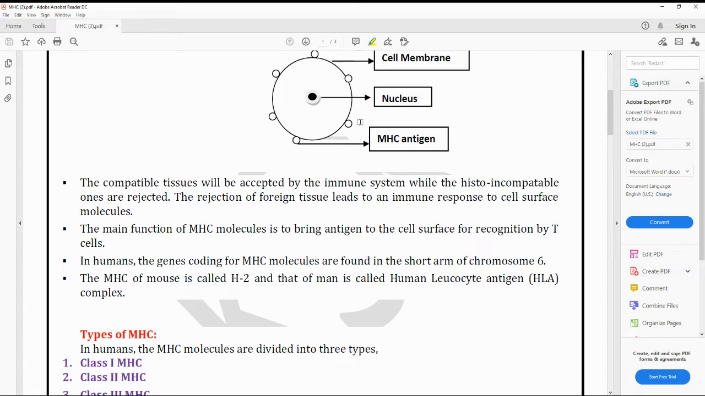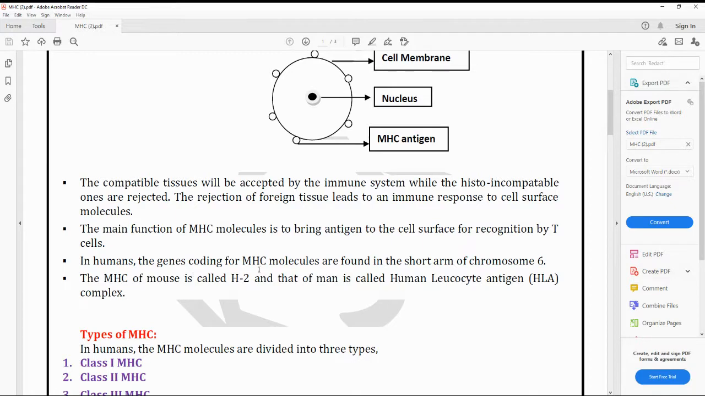They can show them here, so that means they are projecting the foreign substances as antigens. The main function of the MHC molecule is to bring antigen to the cell surface for recognition by the T cells. This is the major function. Whenever the antigens are projected, T cells will immediately be stimulated.